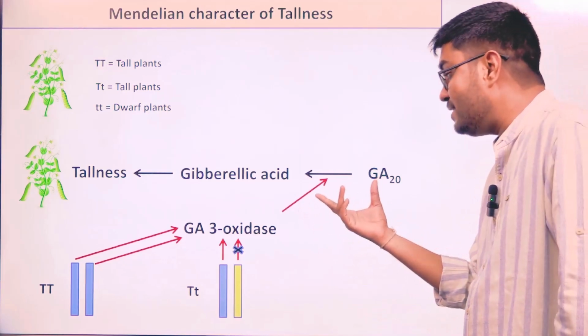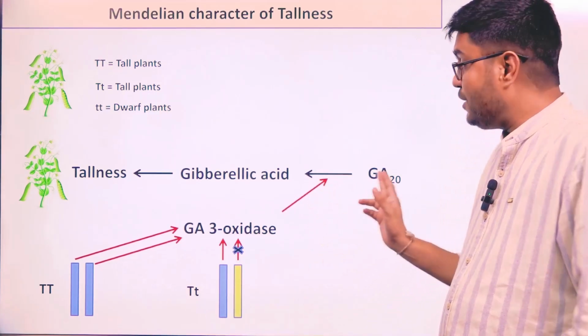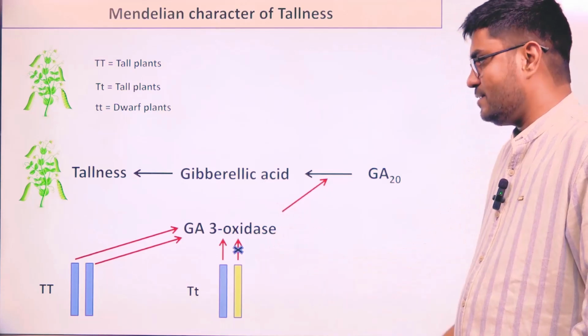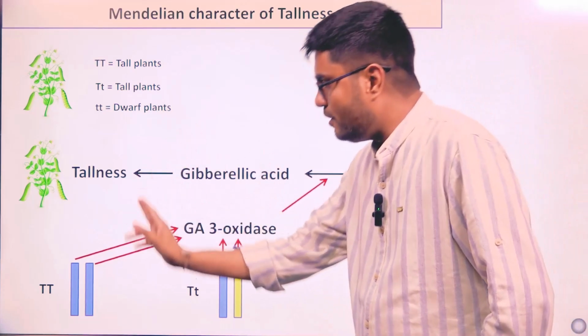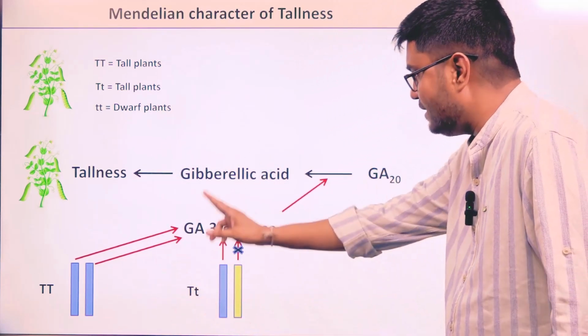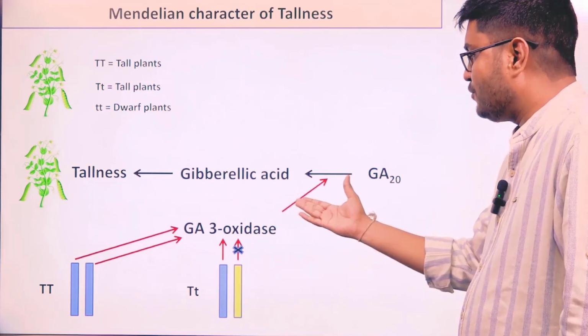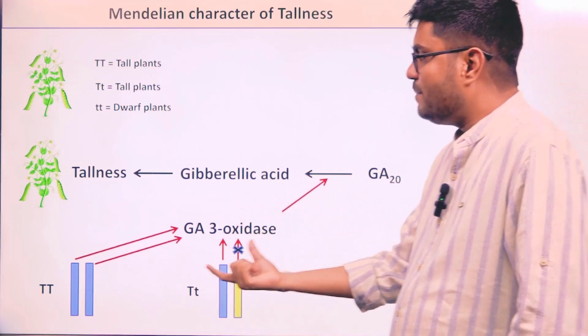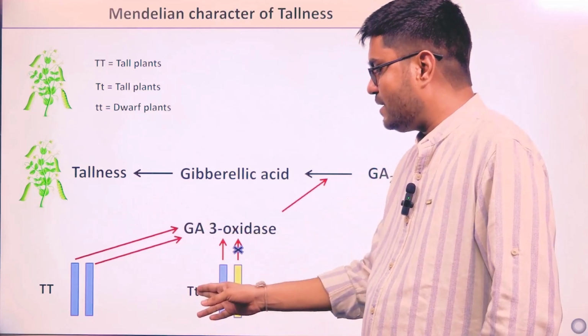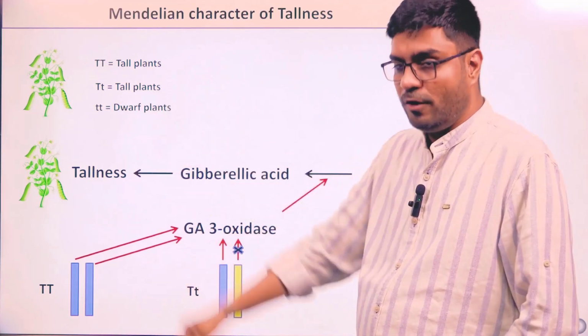And if the biochemical reaction is happening, GA20 will convert into gibberellic acid, which will ultimately give us tallness. So the protein is present inside the cell, of course the biochemical reaction will happen, and the plant will be tall. That's why capital T small t is also a tall plant.